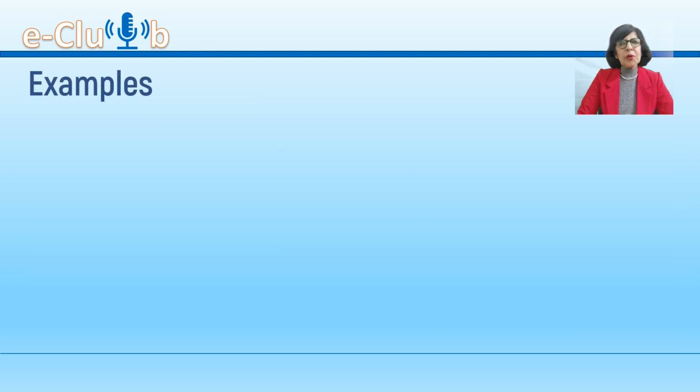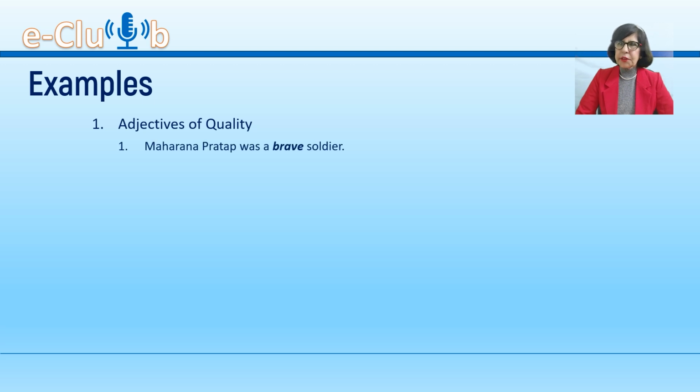Now let's zoom into a special group called the adjectives of quality. These adjectives describe the characteristics or qualities of a noun. They answer the question, what kind? Example: Maharana Pratap was a brave soldier tells us the quality of Maharana Pratap as a soldier. Keshav is a kind boy tells us what kind of boy Keshav is.